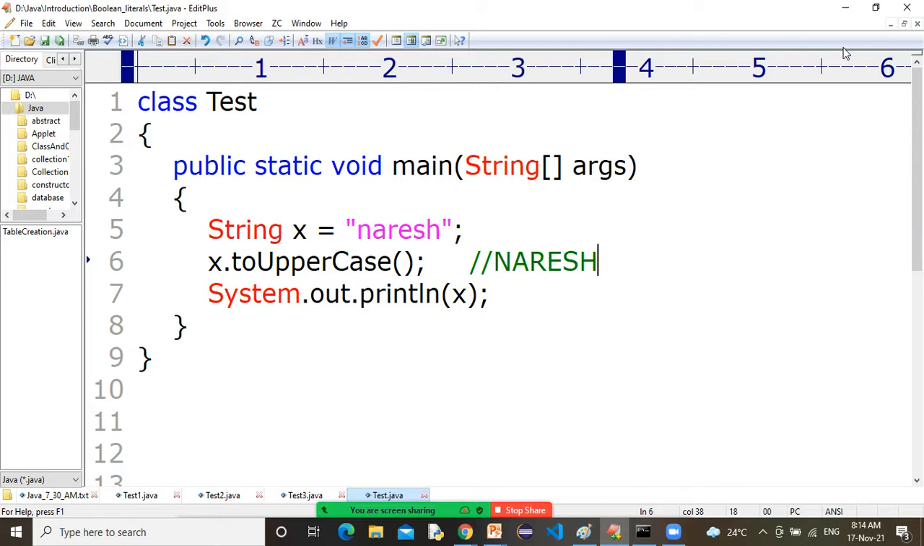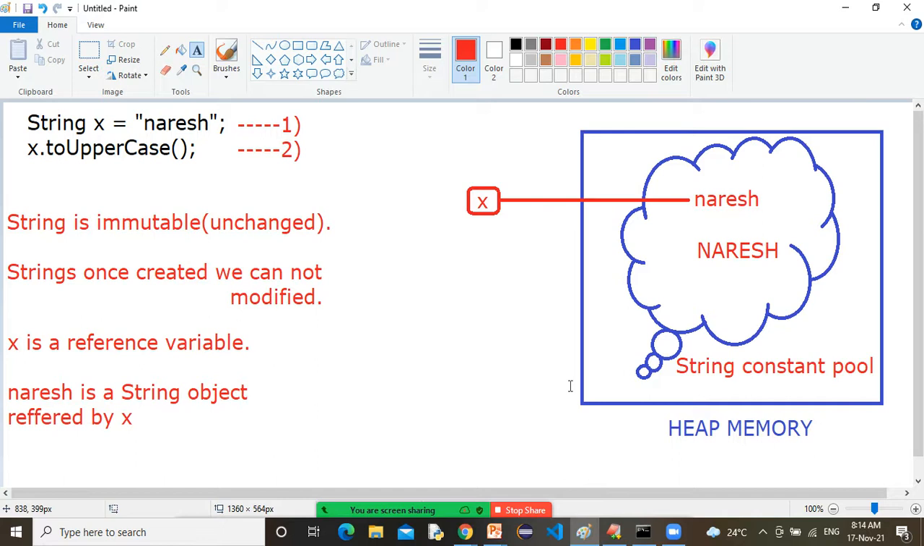Sir, how to get the output capital NARESH? Yes, sir, it is possible. I am telling you, listen very carefully. But do one thing first: take the screenshot of this one. Okay, now I'm telling you how to get capital letters. Listen carefully.